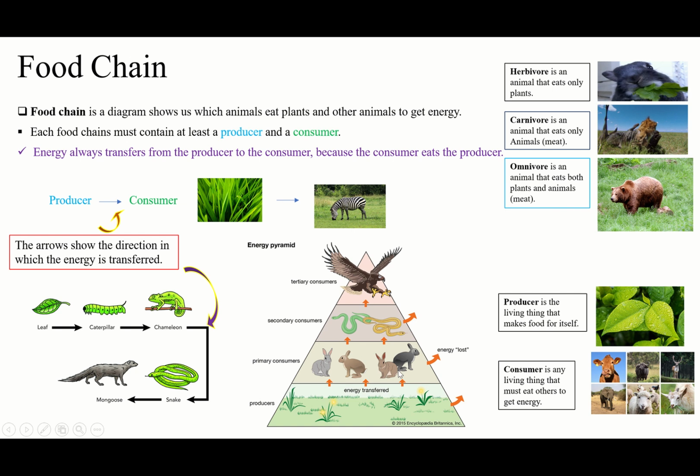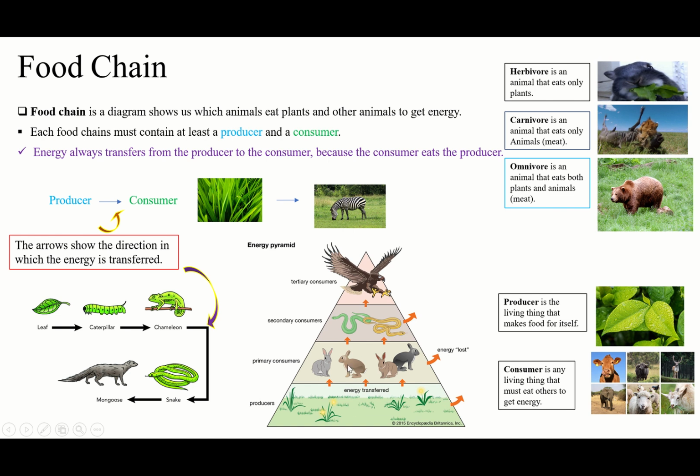So you have to know that the first consumer can never be carnivore. Why? This is a good question. I want to leave it for you, but okay, I will tell you. I'm not going to leave it for you. Guys, the first consumer can never be carnivore. Why? Because we said carnivore is an animal that eats only meat. But how can the first consumer eat meat here? There's no meat, right? We said the first one is producer, and producer is not meat, right?